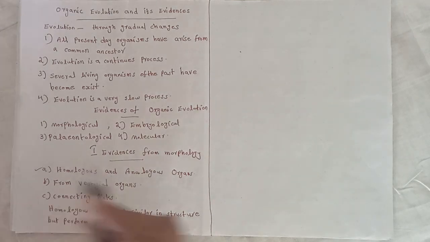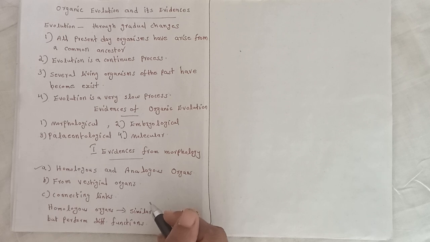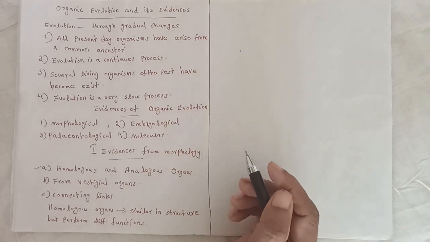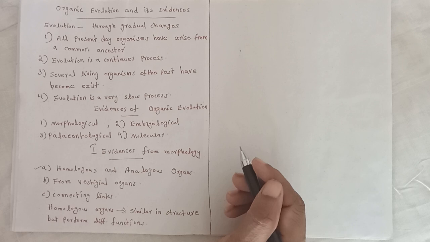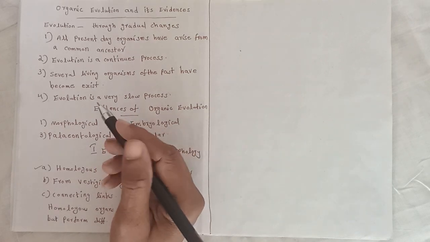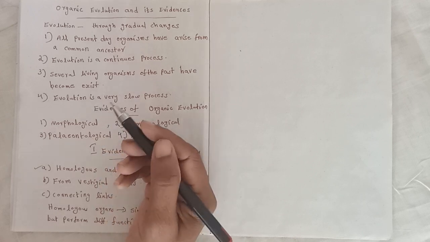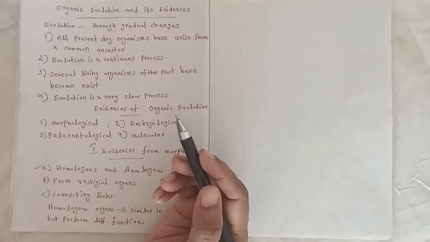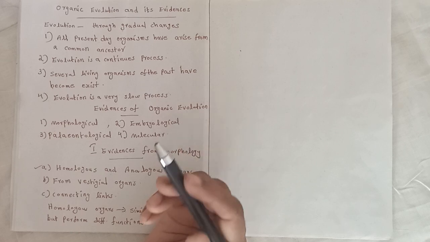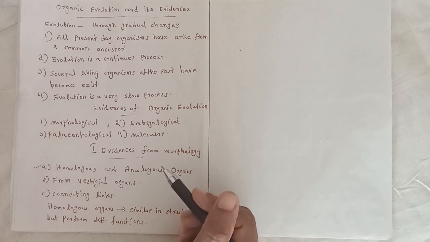Once more, homologous organs are the organs which are similar in structure but perform different functions. Examples: forelimbs of vertebrates, the animals with a vertebral column. Birds, bat, whale, cat, horse and human have bones such as humerus, radius, ulna, carpals, metacarpals and phalanges. All the above mentioned animals use their forelimbs for different functions.